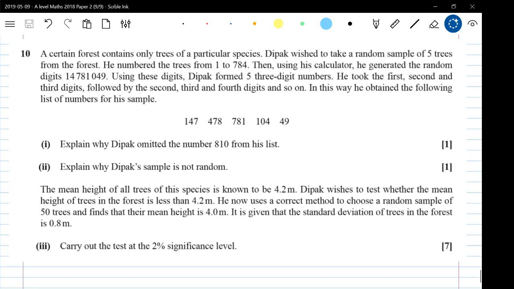Question 10. A certain forest contains only trees of a particular species. Deepak wants to make a random sample of 5 trees. He numbers the trees from 1 to 784. Then using his calculator, he generated the random digits.